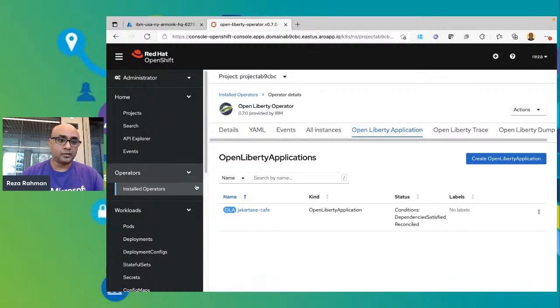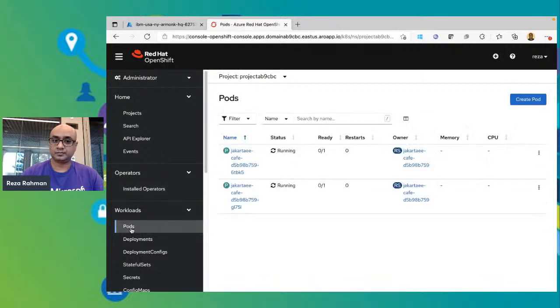Once we hit create, the deployment will actually start. So now let's go back to the workloads and look at pods. All right, so you can see now that there are pods being created. The pods are already running. They're not ready yet though, because we have those readiness probes. So we have to wait for the readiness and liveness probes to finish. And we'll see in a moment that they are actually ready. And as you can see, they are now ready.